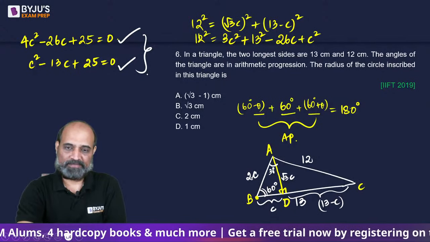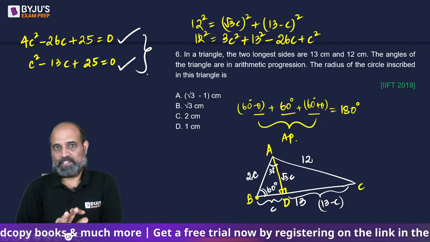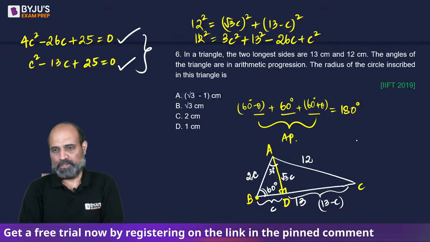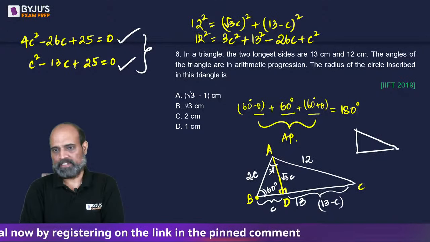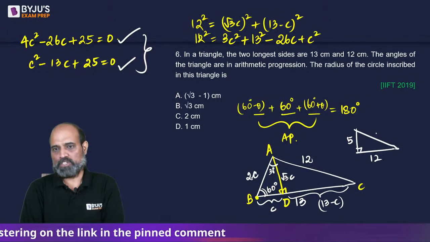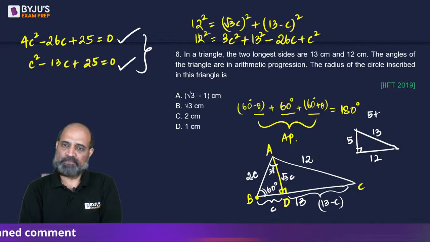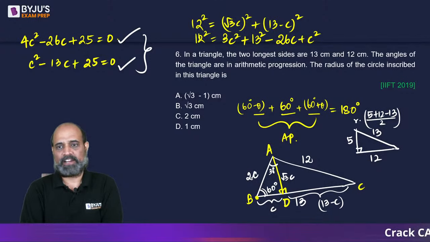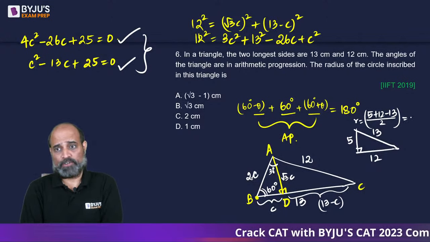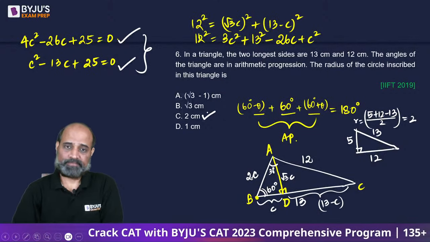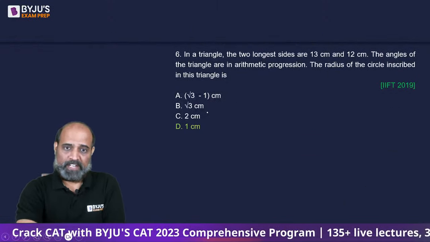Let's leave this. Okay, what if we don't know what kind of angles we are going to have in 5, 12 and 13? What if we use the right angle triangle 5, 12 and 13? So if this is 5, this is 12, this is 13, then the in radius is given as (5 plus 12 minus 13) whole divided by 2. यही होता है ना in radius of a right angle triangle. This is 17 minus 13, 4 by 2 which is 2. तो हमारा 2 आ जाएगा, है ना? पर 2 हमारा आंसर है नहीं.